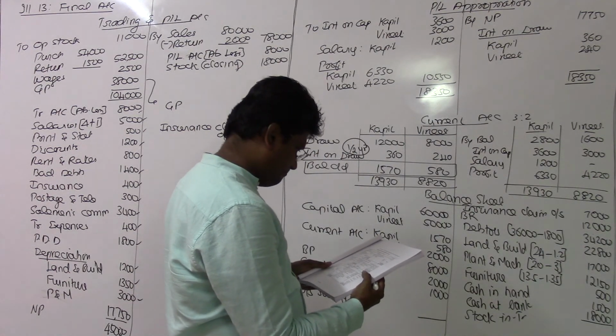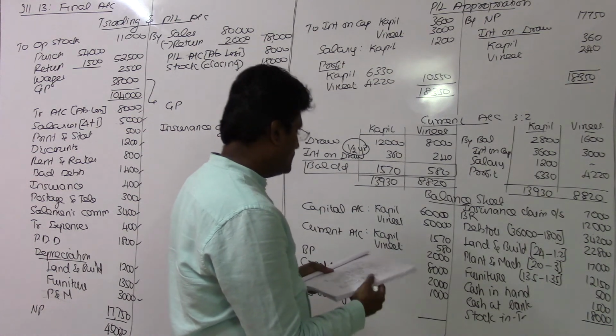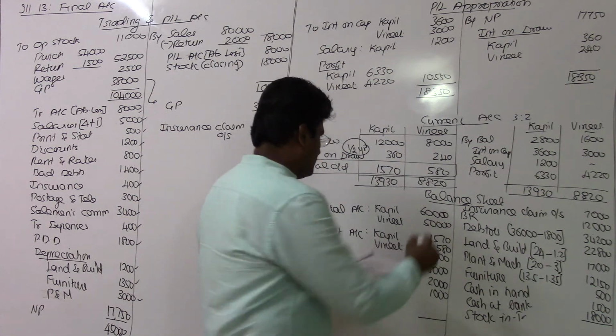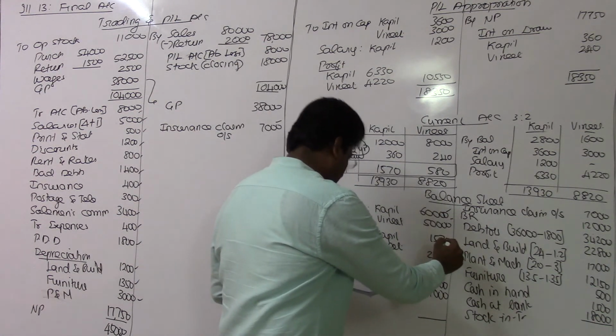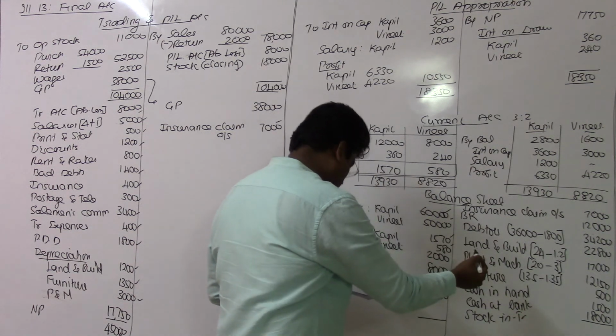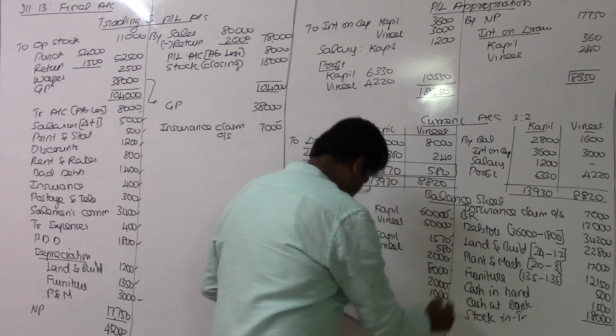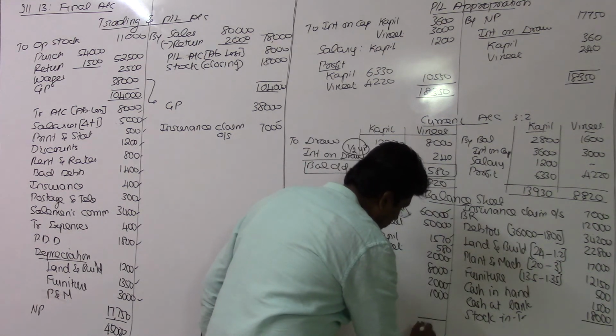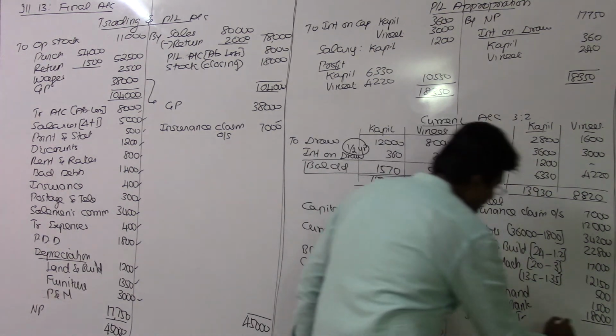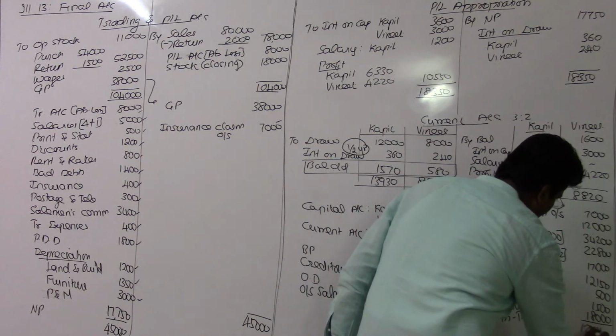If you close this, I go with the book value, I think so. Yes, 60,000, 50,000, 1,005. These two are correct. 2,000, 8,000 and 1,000. Correct. So 1,25,150 is the final answer.